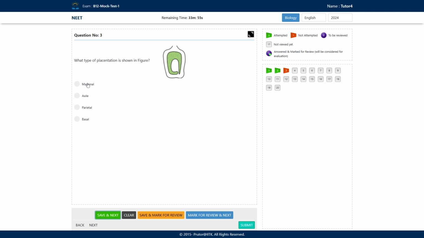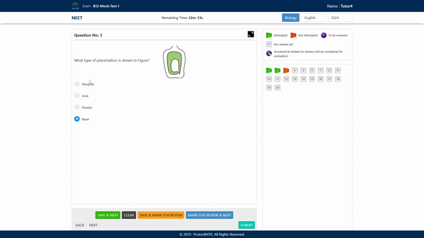So what are the options here? Option A is marginal placentation. Option B is axial placentation. Option C is parietal placentation. And option D is basal placentation. So what will be the correct answer here? Okay, so the answer will be option D here, basal placentation. This is basal placentation. So in basal placentation, as you can see, there is a single ovule which arises at the base. And the example is sunflower.